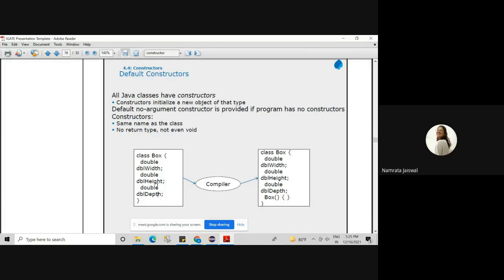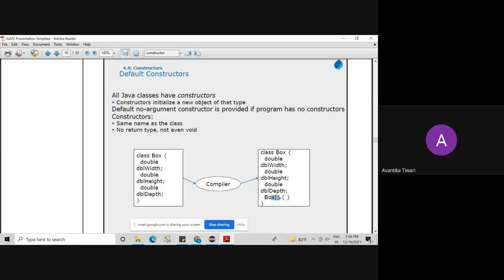No. So the compiler will think, this fellow forgot to write the constructor, so I should write it for this programmer. Now here you see the same class box, same 3 variables, and the compiler has created one default constructor for you.